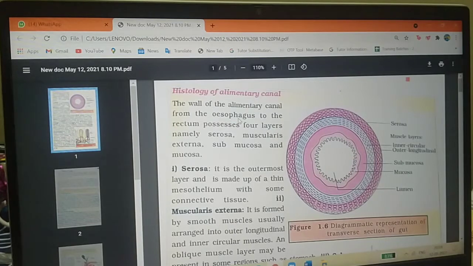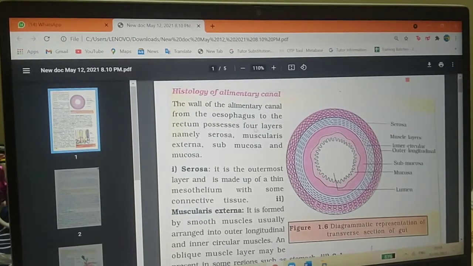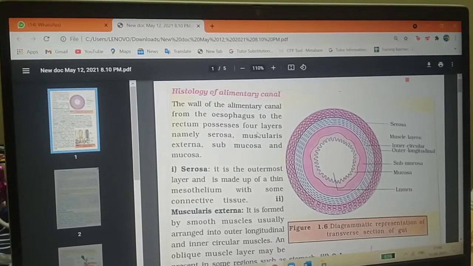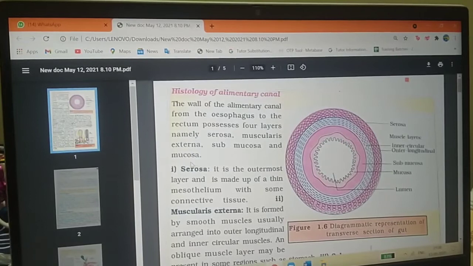First, the wall of the alimentary canal from the esophagus to the rectum possesses four layers. What are they? These are the four layers: the serosa layer, the muscularis externa, the submucosa, and the mucosa.